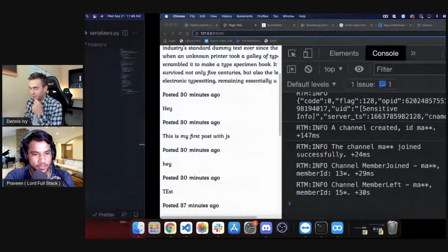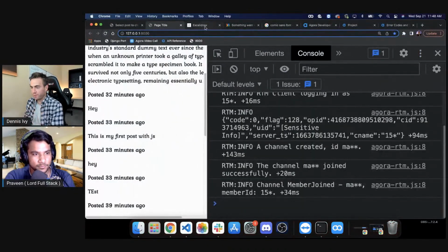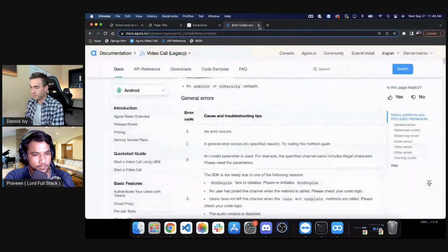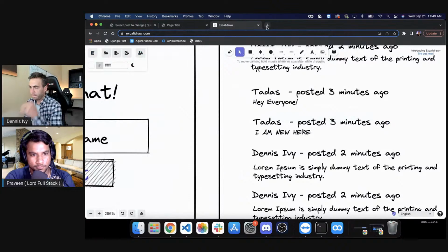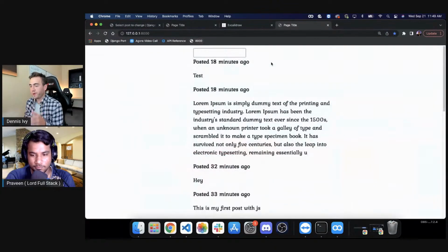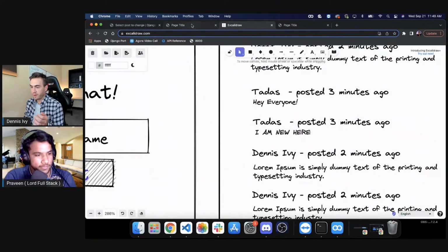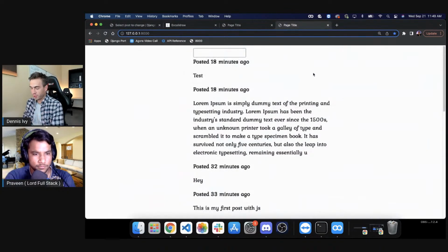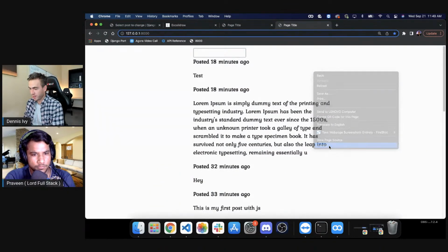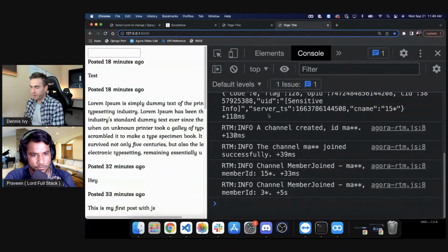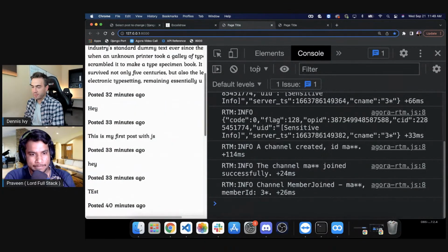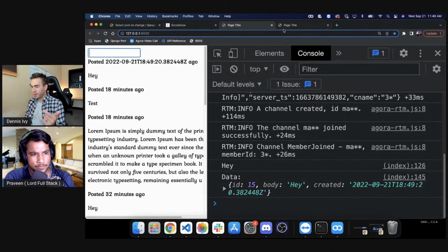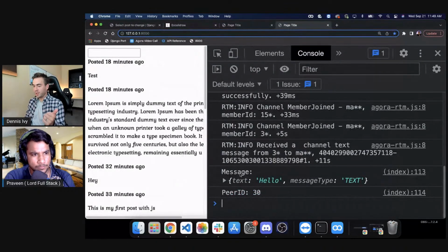I keep opening up the wrong tab. Okay, so we're going to open up 2 tabs here and close out some of these. Okay, so both peers are joining the same channel technically, right? So when I send this message, let's go ahead and do inspect here. So we're going to open up both of these side by side. So if I send a message here and I say, hey, it's going to go to the other peer, and we should see this message consoled out.